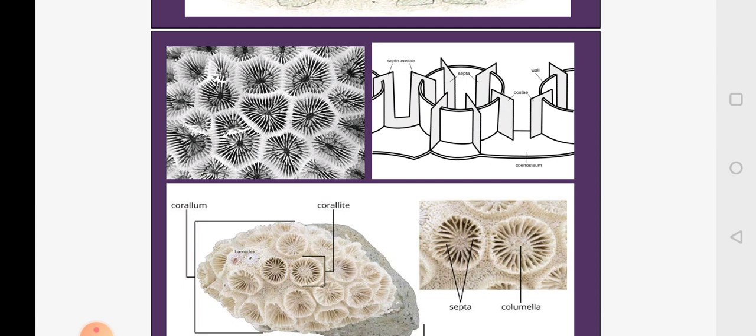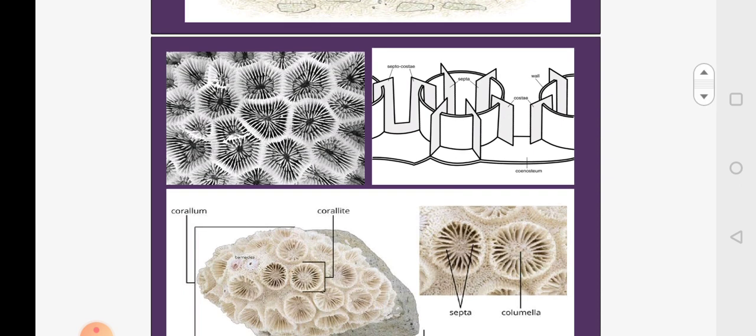Now, in the second one, it is a schematic representation of the coral. The ring-like structure is the wall of the coral, which you call the theca, from which arises the septa, that is, the radial partitions. The septa fuse on the inner side to form the columella.